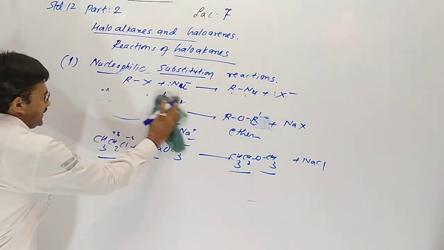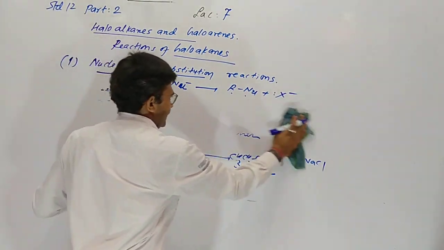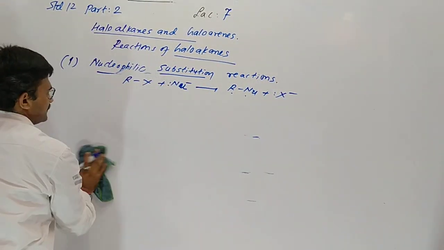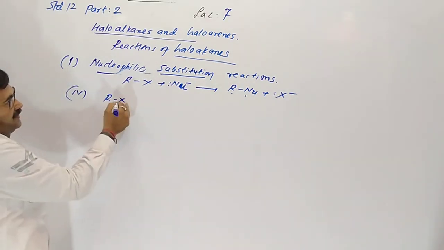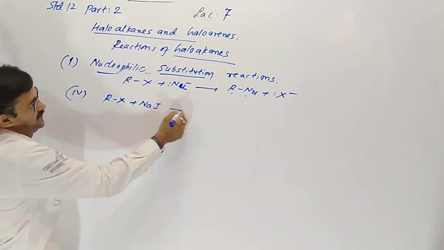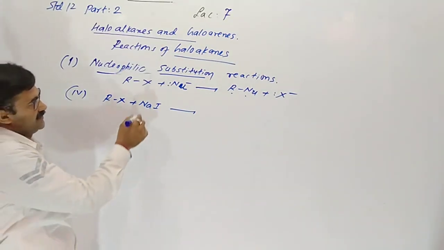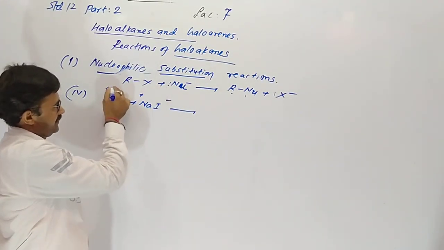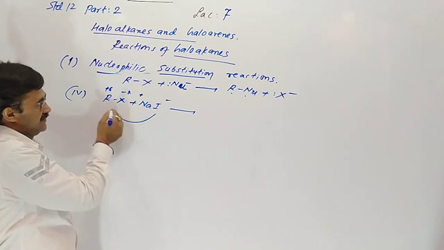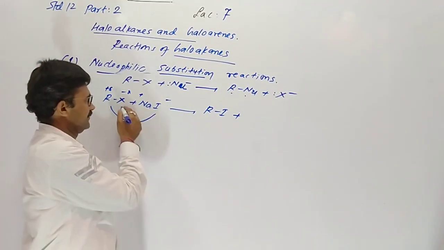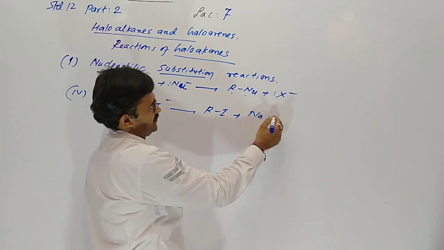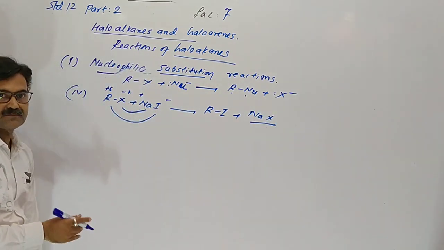Now the fourth one, reaction with sodium iodide. Haloalkane is reacting with sodium iodide. Here Na+ I-, R+ X-. Iodine combines with the alkyl group, so we get iodoalkane and removal of sodium halide.